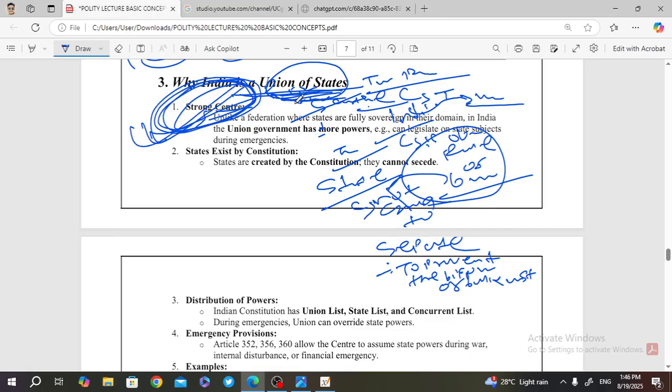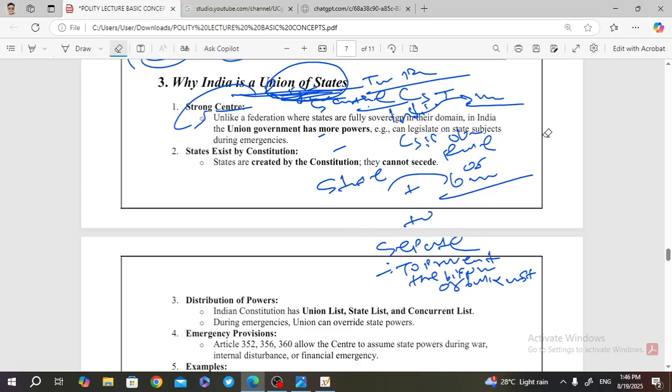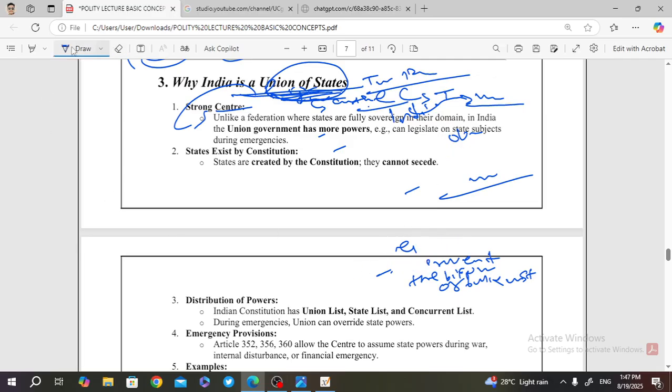So unlike a federation, where states are fully sovereign in their domain, the states have their own set of rules and regulations, they can do whatever they want. Only the central government holds defense, currency and trade.